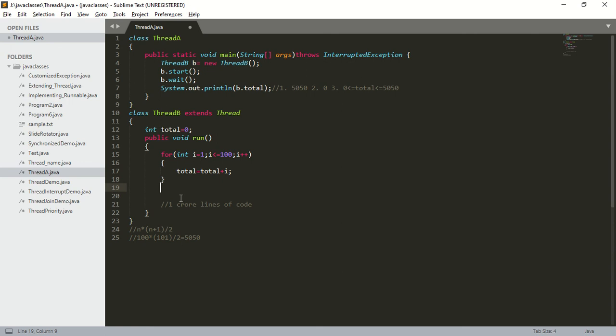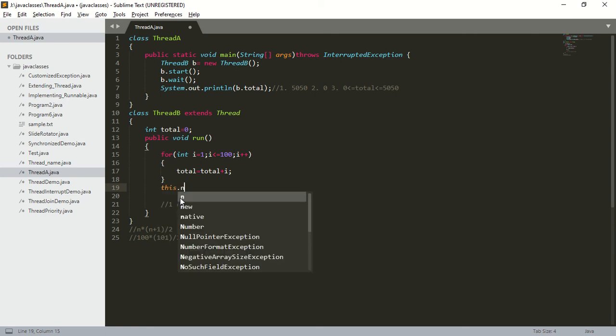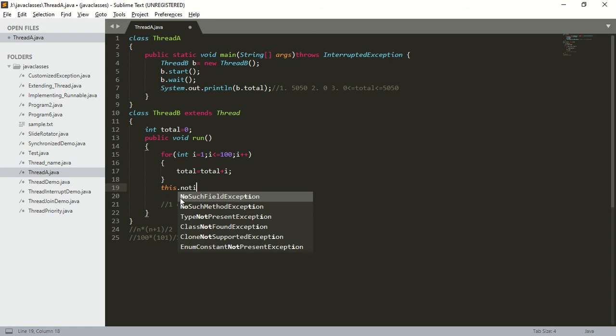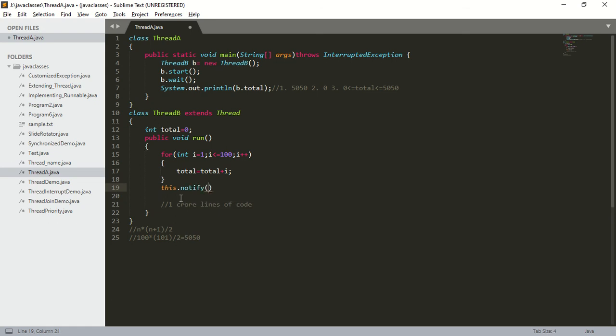So here we should call which method? Here we should call the notify method, this.notify. So what happens if I call the notify method? Our waiting thread will get a notification and it will get the updated results. Even before completing this 1 crore lines of code, we are getting the updated results. So which approach is the best approach? The wait, notify and notifyAll approach is the best approach.